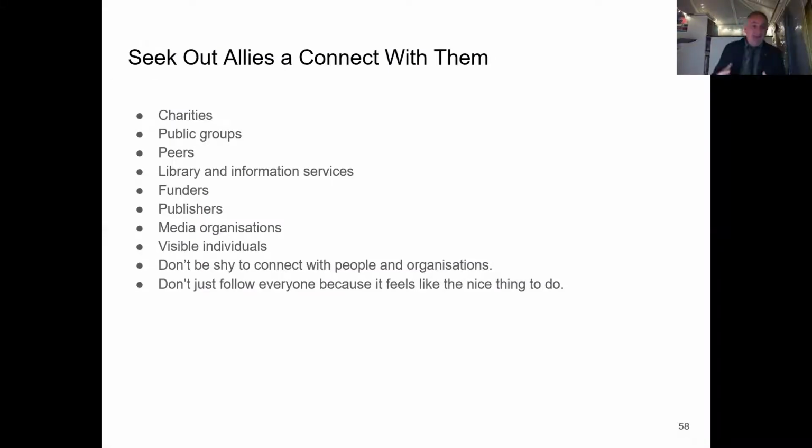What I would say to people is seek out allies and connect with them. People on social media, invariably in our areas of work, within health, within research, within knowledge exchange, they're invariably looking for allies themselves. That's the whole point. You've gone out to create a social network. So don't feel afraid to approach and connect with any of these kind of groups here.